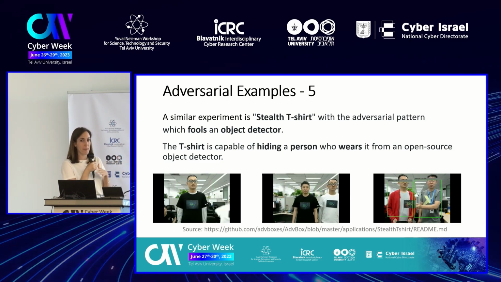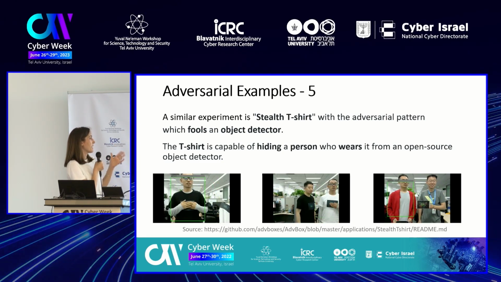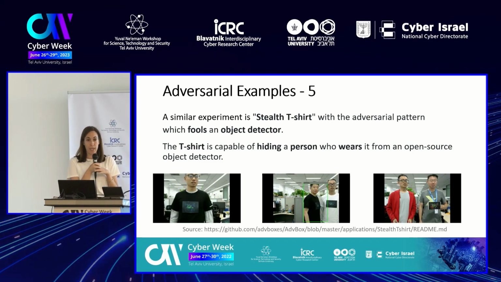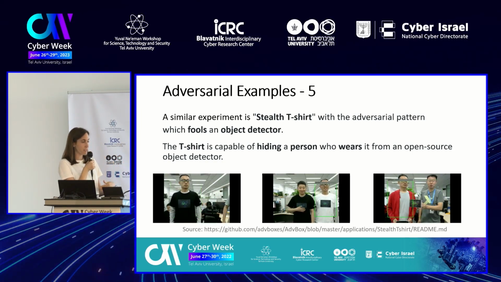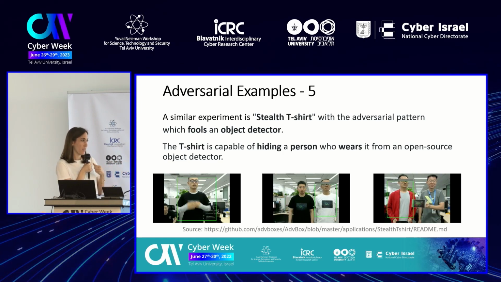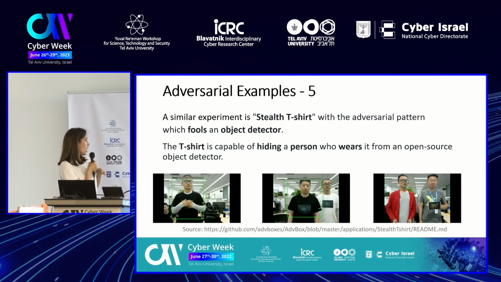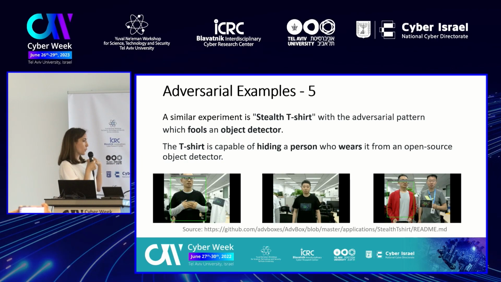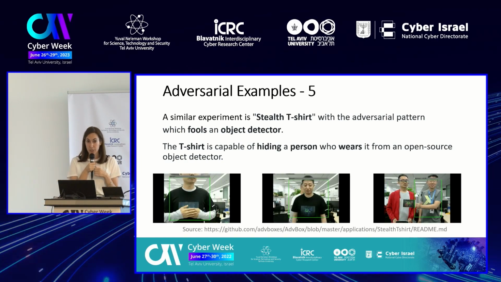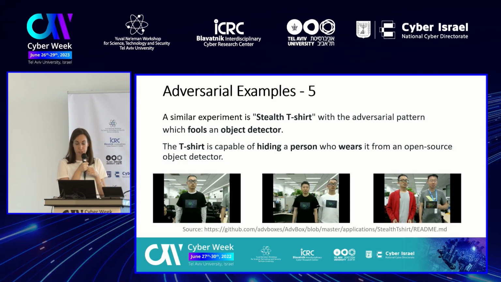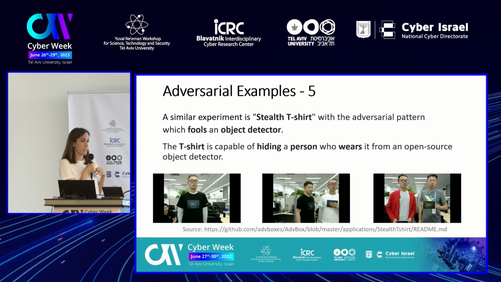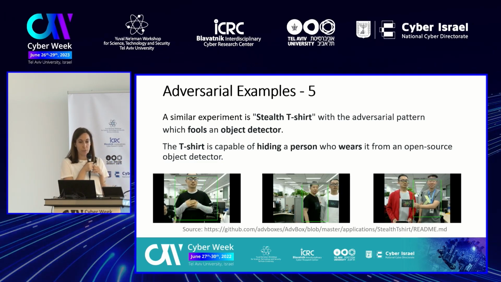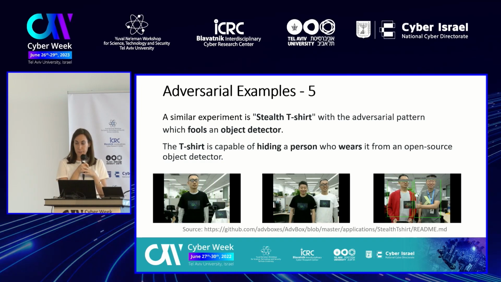In an experiment very similar to the previous one, instead of having a patch which is separate from the shirt, here we have a shirt with the patch on it. If a person wears this t-shirt, which is called the SLED t-shirt, then he will be ignored and actually hide himself from the object detector.